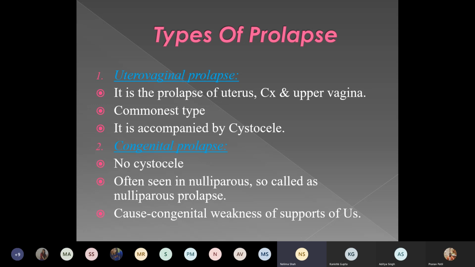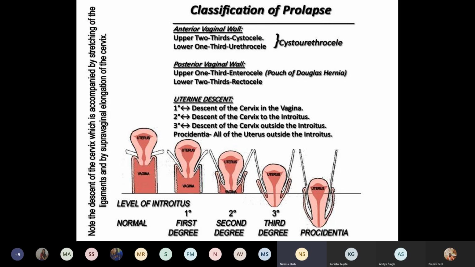pelvis. Then the other type is the congenital prolapse. In this, there may not be cystocele. It is usually seen in nulliparous women, so it is called nulliparous prolapse, and its cause is congenital weak supports of the uterus.